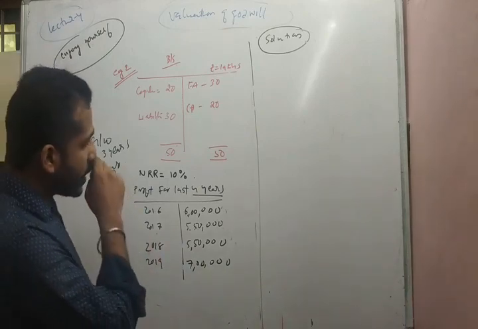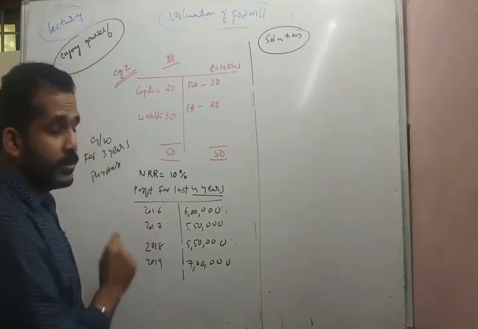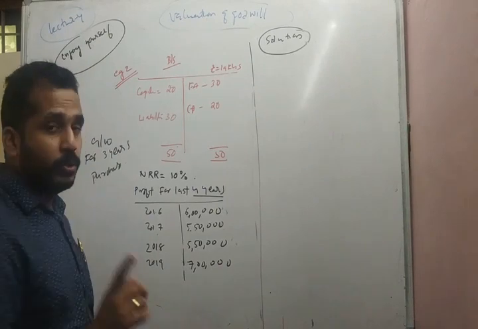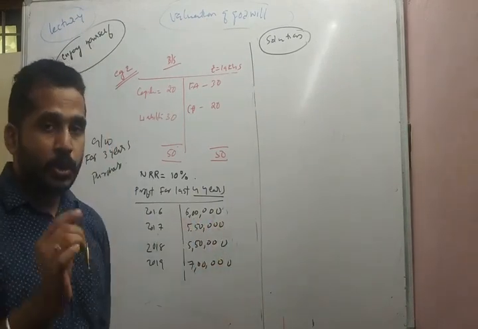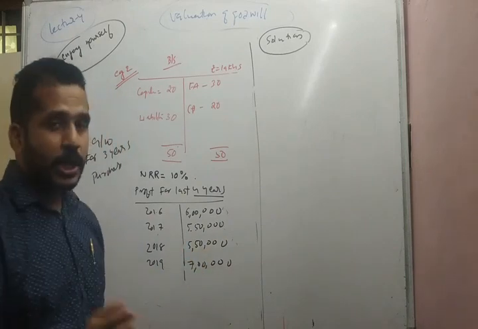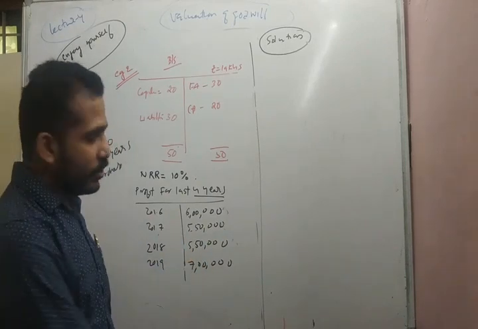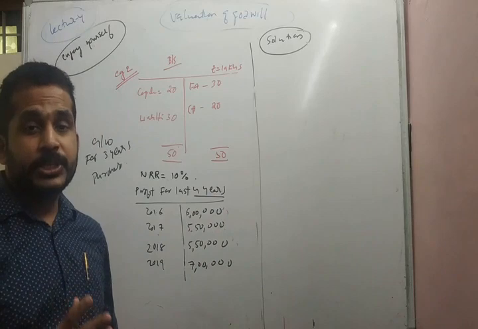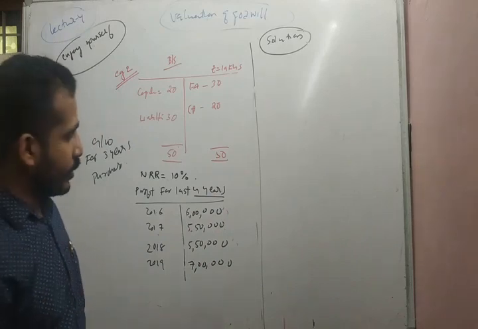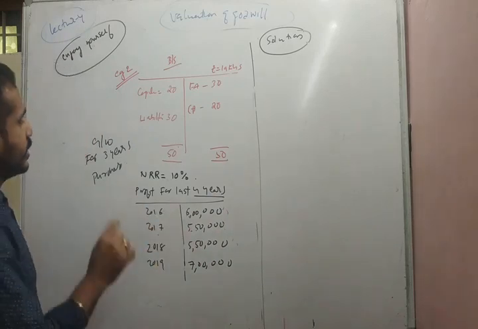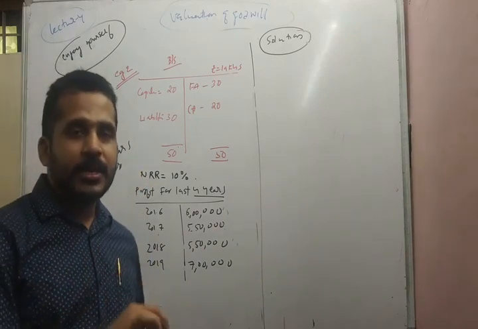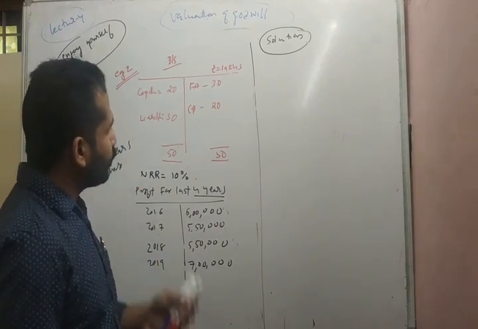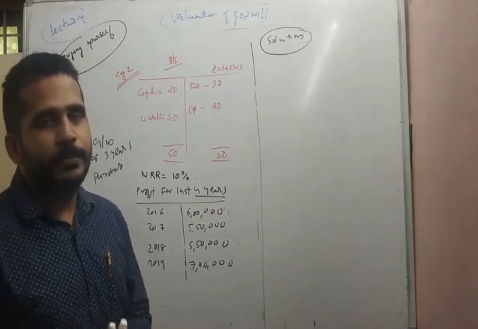For the last 4 years, 2016 to 2019: in 2016 it is 6 lakhs, in 2017 5,50,000, in 2018 5,50,000, in 2019 7 lakhs. So these profits are required for the calculation of future maintainable profit. And the question asks us to calculate the goodwill for 3 years purchase. So let us analyze how this problem can be solved.